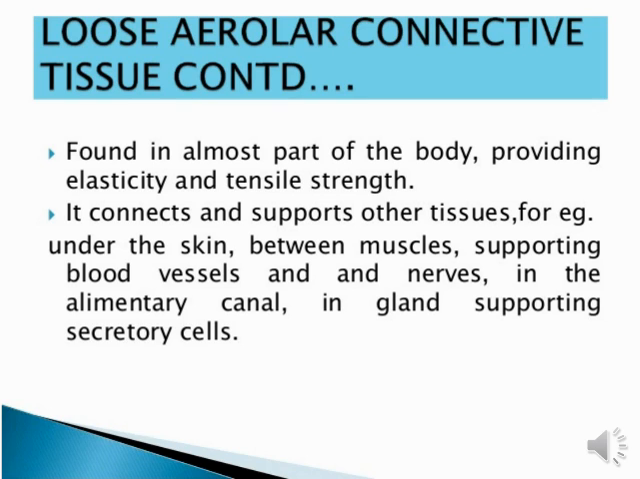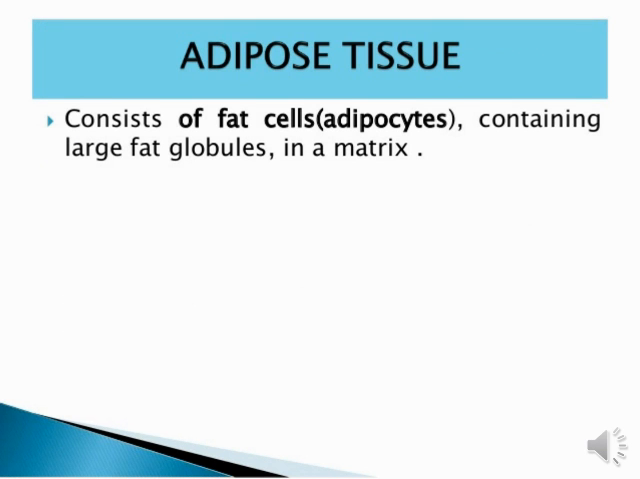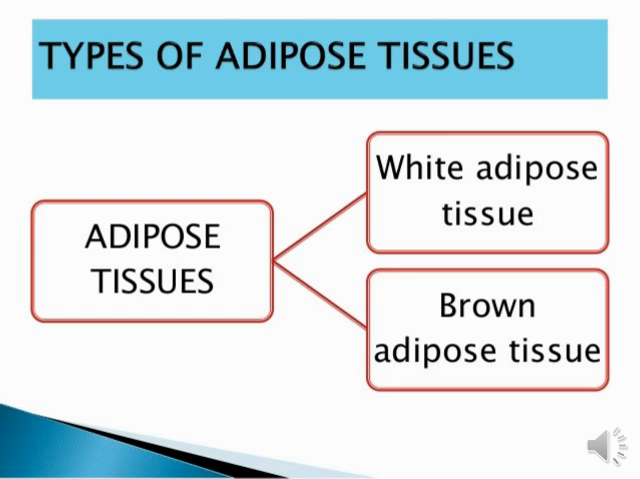Okay. Now the second connective tissue is adipose tissue, which consists of fat cells. Adipose connective tissue basically consists of fat cells, also called adipocytes, containing large fat globules in the matrix. Okay, and now we will see the next thing, types of adipose tissue. Adipose tissue is a main type of connective tissue, and it is again divided into two types. The first one is white adipose tissue, the second is brown adipose tissue.